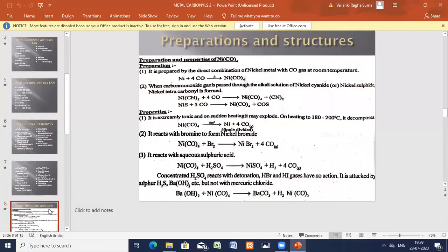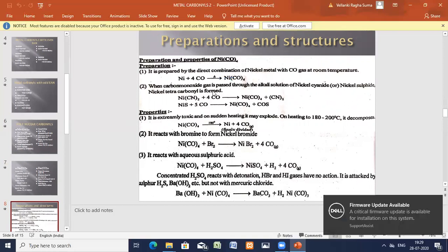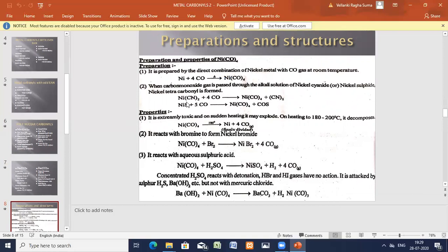First, we'll see nickel tetracarbonyl. Very simple. Nickel metal is taken and passed through carbon monoxide gas at room temperature, and you get nickel tetracarbonyl. Similarly, an alkali solution of nickel cyanide is taken, and on passing carbon monoxide you get nickel tetracarbonyl and cyanogen gas.